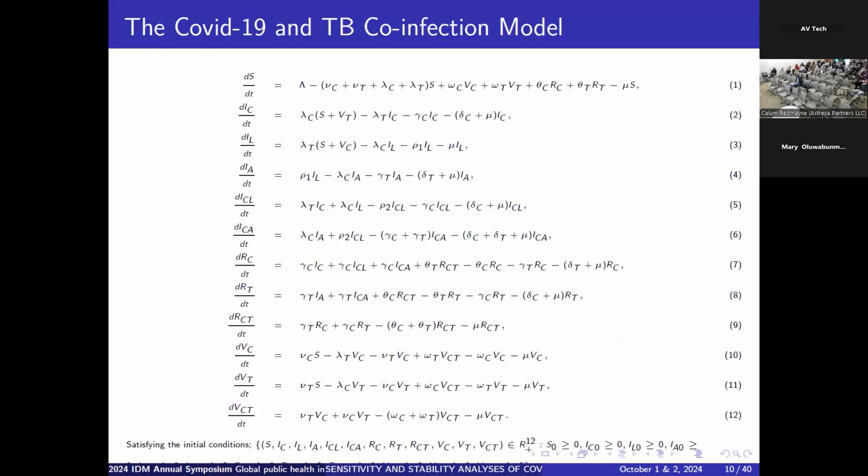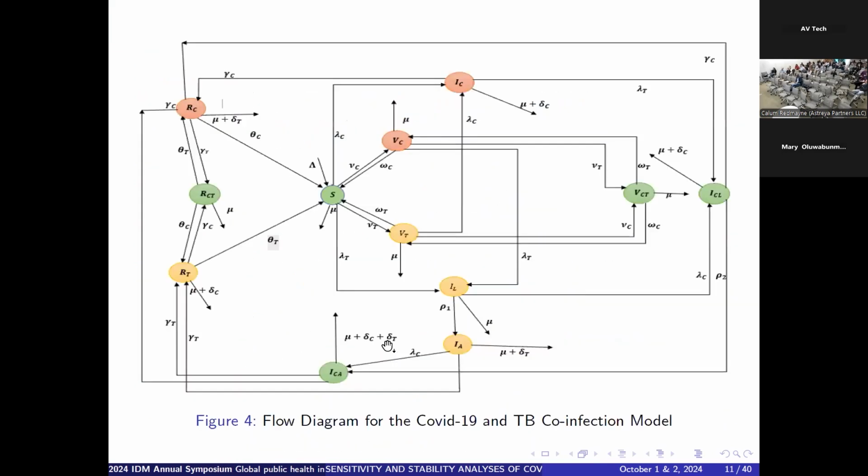This is the developed co-infection model for the two diseases, and this is the schematic flow diagram for this co-infection. This flow diagram simply shows the interrelationship between the individual subpopulations. For example, how the susceptible population relates with the vaccinated population for COVID-19.